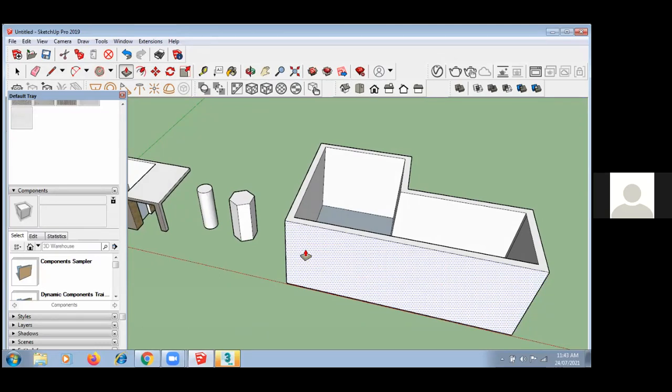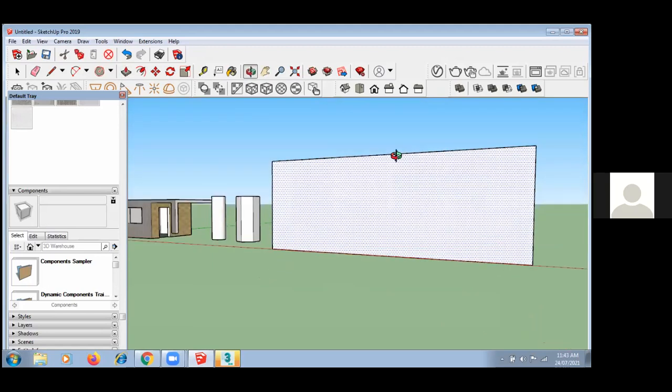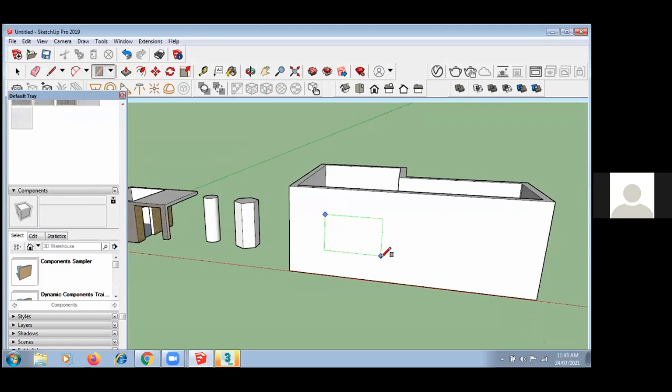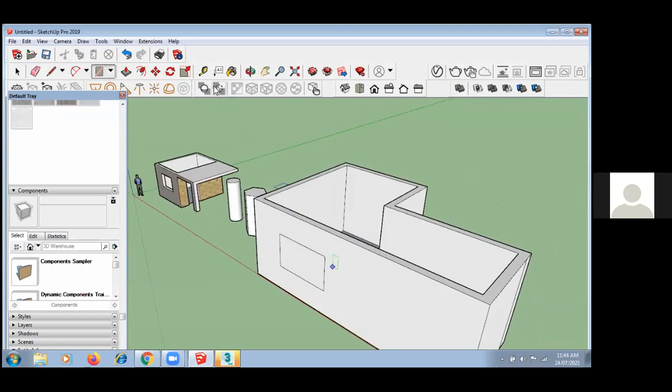They give us a top view and a front view, and according to that we create 3D views here. In the same way, if you want to create a window, you can use push and pull.